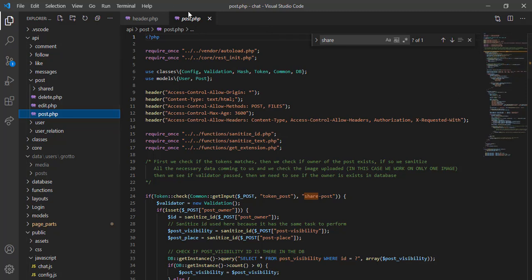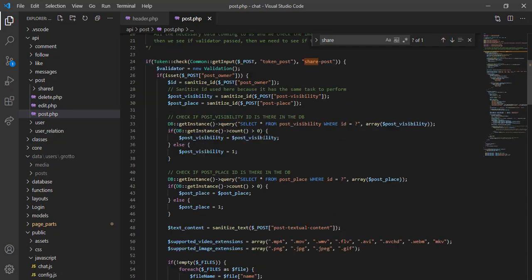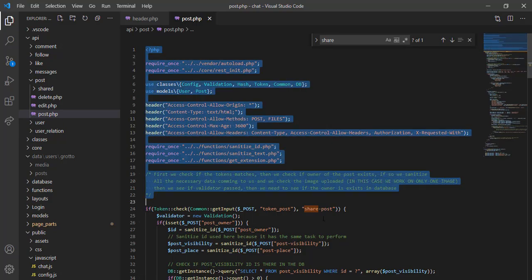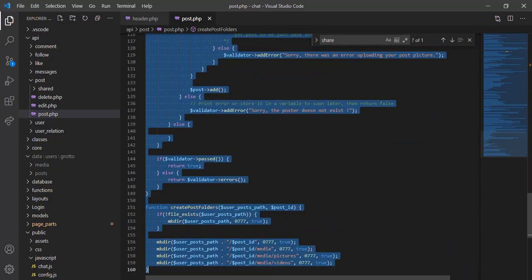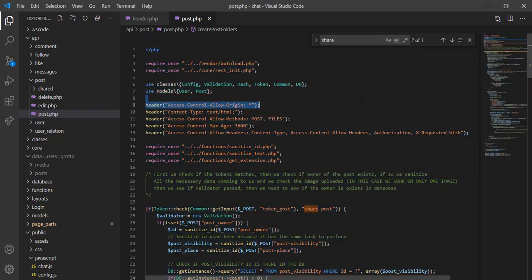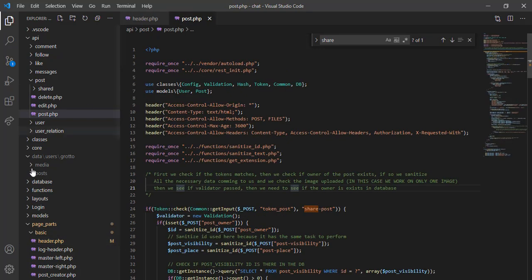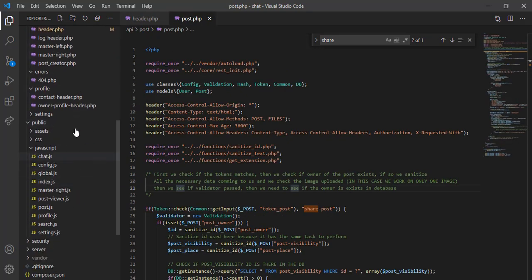That's the file responsible for saving the post into the database. We can't go into every detail because we'd have a very long video, so just to have some headlines, we save the posts without refreshing the page.